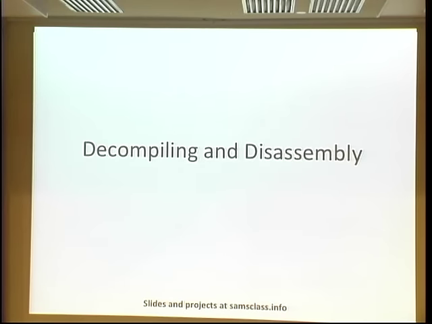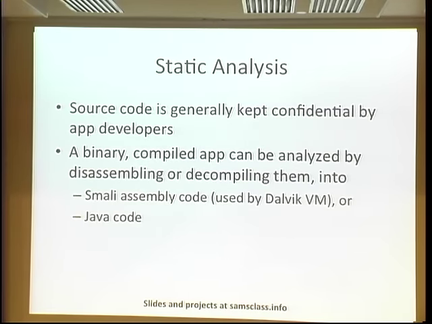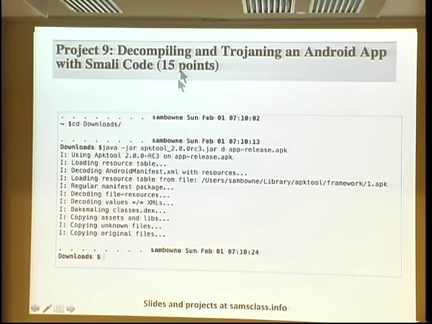Now, an Android app is an APK file, which is just a container with a bunch of files inside it, and you can do static analysis on it far easier than Windows binaries. Windows binaries, when you decompile them, turn into assembly language, which is relatively difficult to understand, but this stuff turns into Smali code. And all you need is this APK tool, a free open source product. So I give my students homework to play with this, adding Trojans to an Android app.